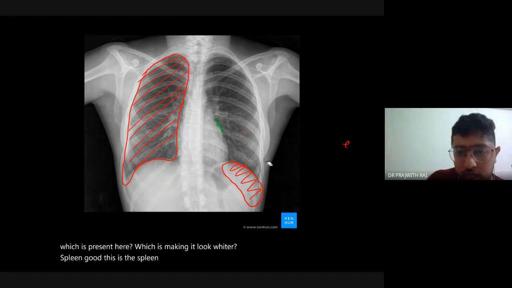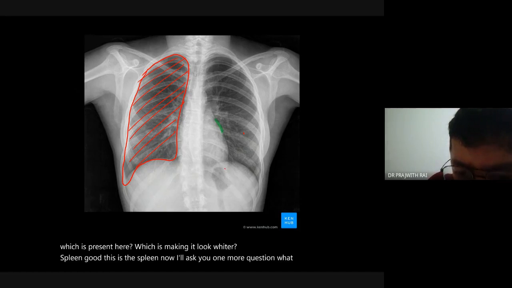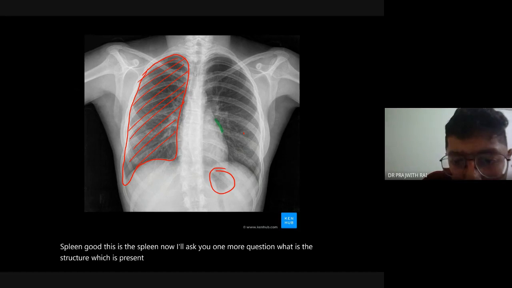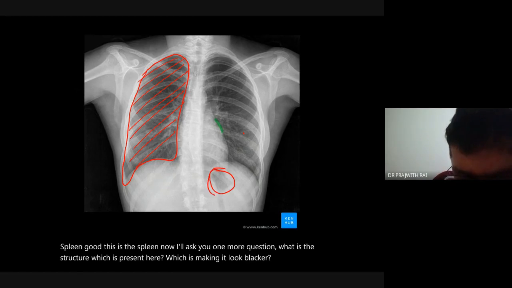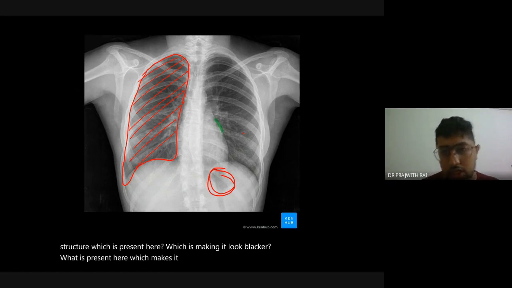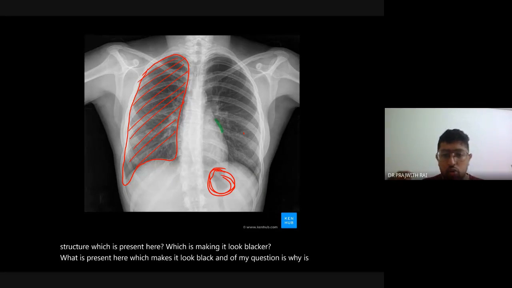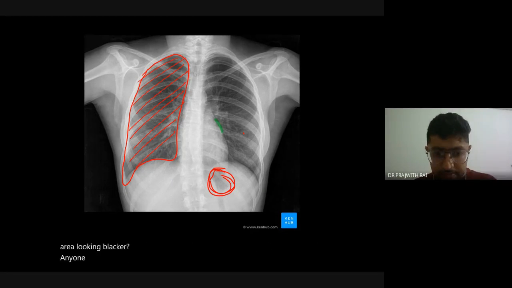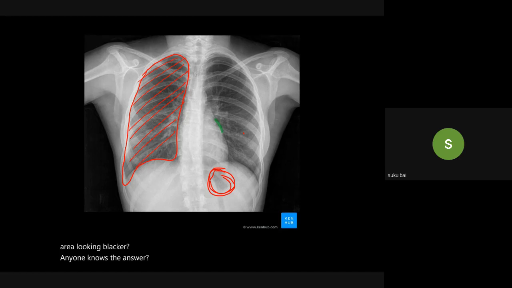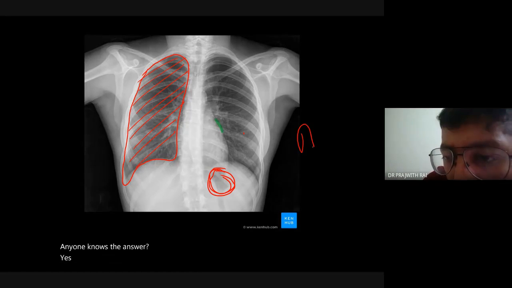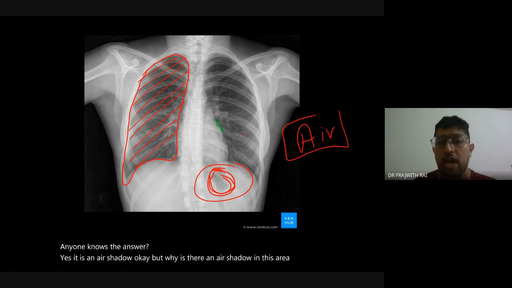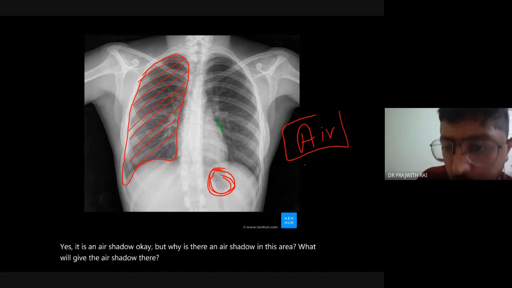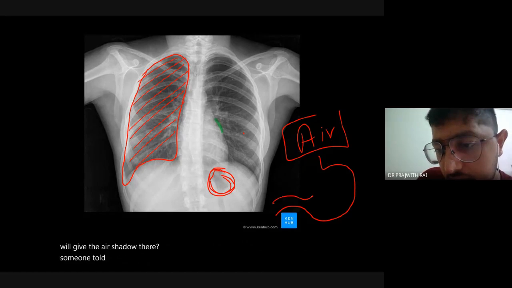Now I'll ask you one more question. What is the structure which is present here which is making it look blacker? Why is this area looking blacker? Does anyone know the answer? I think fundus. Air shadow. Yes, it is an air shadow. But why is there an air shadow in this area? What will give the air shadow there? Fundal gas. Okay, fundus of the stomach.